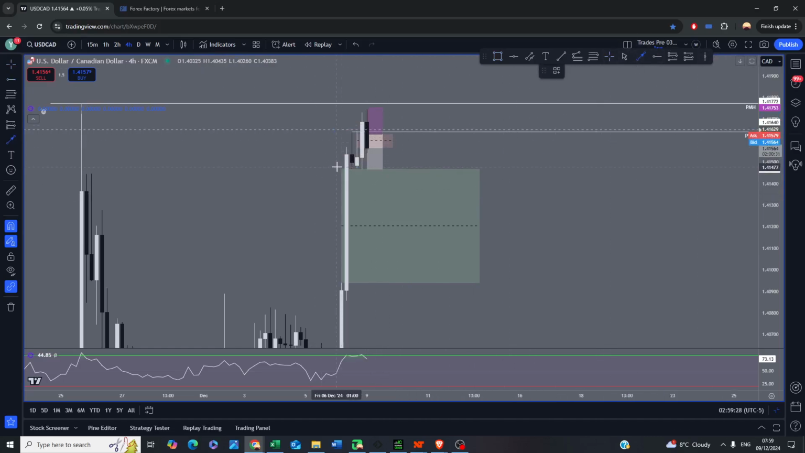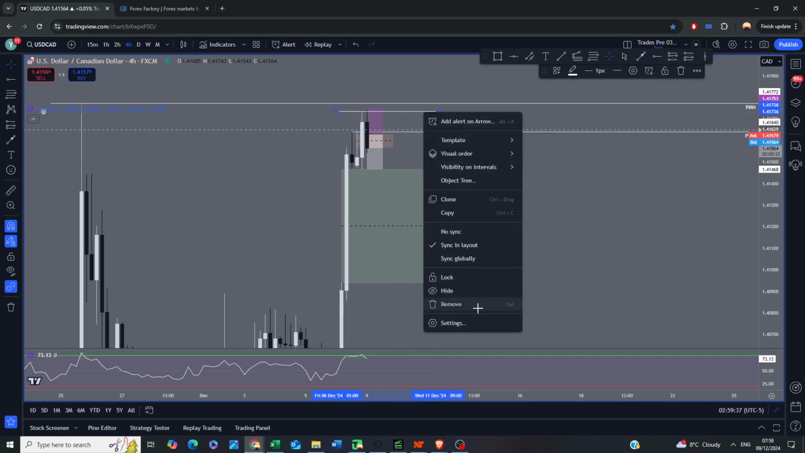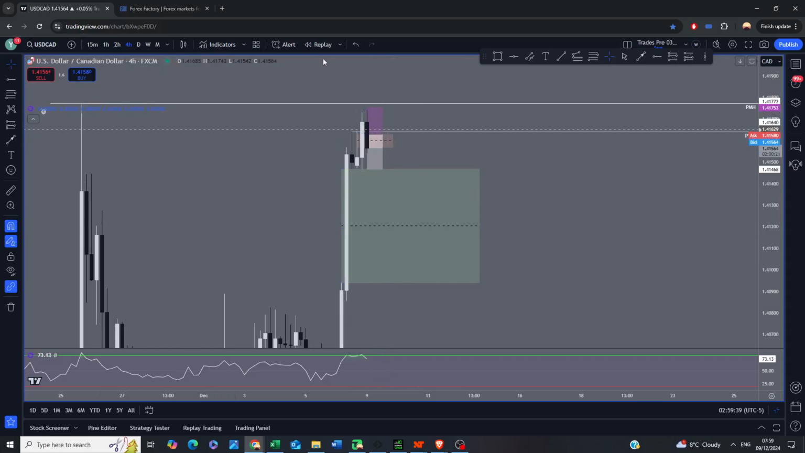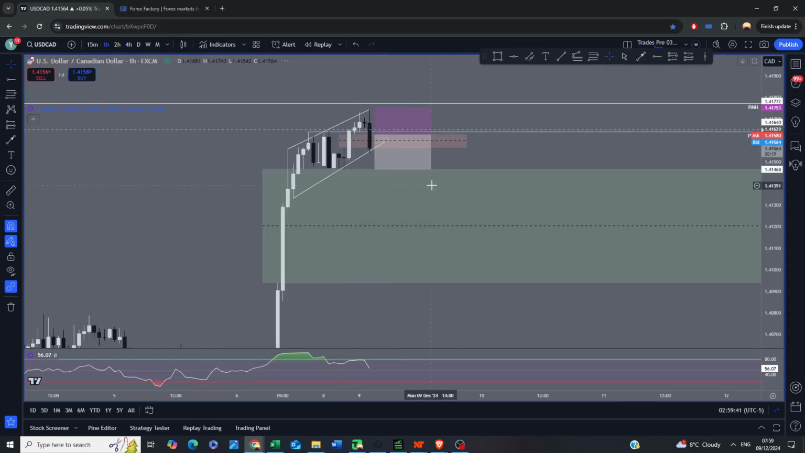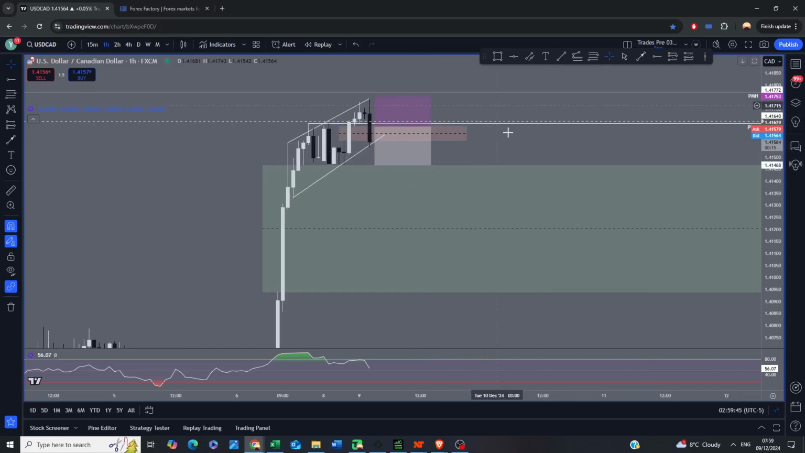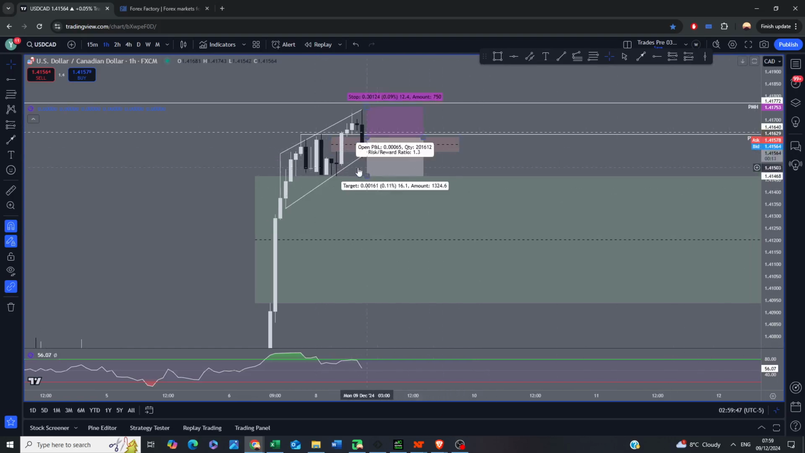engulfing candle that took out the lows and highs of that week, those two candles, and price again took out the highs of that engulfing candle, and I do expect price to find some kind of a rundown today, because it's Monday as well. We might see some manipulation before going up, and we're at the moment closing below this fair value gap, turning that into an inverse fair value gap.